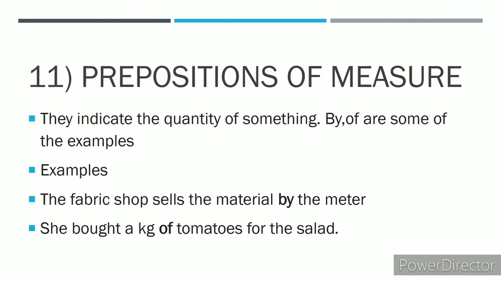Second example, she bought a kilogram of tomatoes for the salad. So the statement here indicates the quantity of something, that is a kilogram of tomatoes. So the preposition involved here is of, and it becomes the preposition of measure. For is not the preposition of measure.